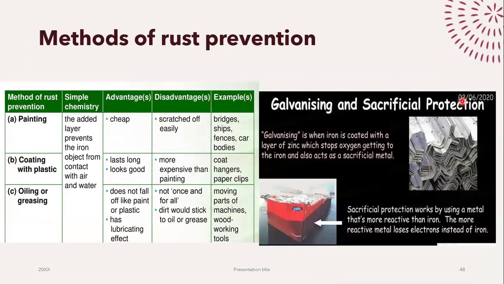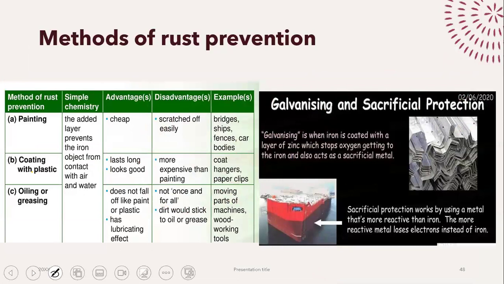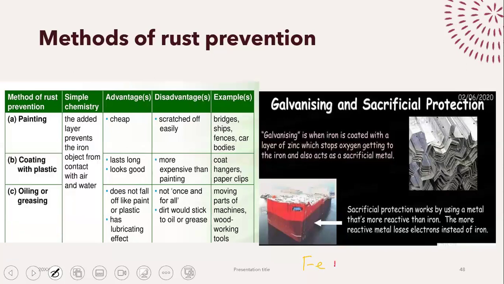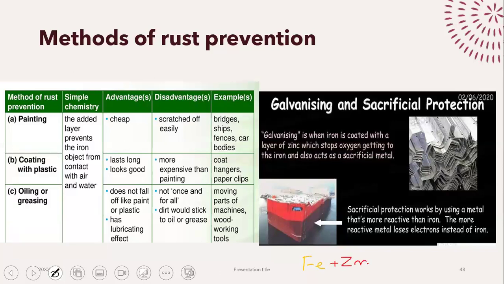Let's say that I have a piece of iron, okay? And I want to prevent it from rusting. What am I going to do? I'm going to cover it with a more reactive metal. So let's say our more reactive metal is zinc. Zinc is more reactive than iron. What is going to happen?